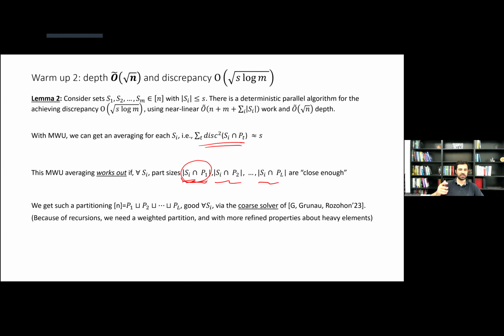A second complication is that, when we go into recursion further and further to get the depths to polylog in n, we will end up with a partitioning problem that is actually weighted, okay? And there we will need much more properties from this partitioning, much sharper properties. And that's where a bulk of the technicalities in the paper are. I don't have the time to summarize those. Please see the paper for those.